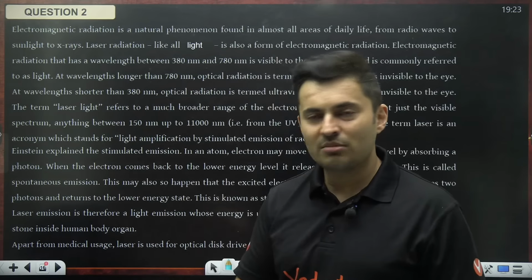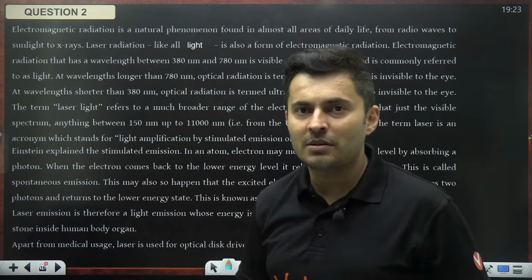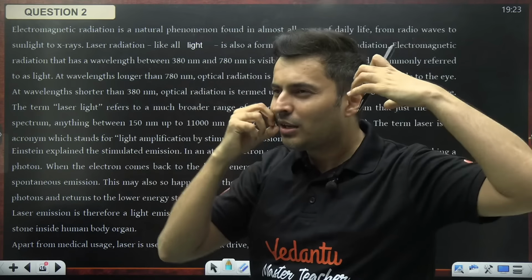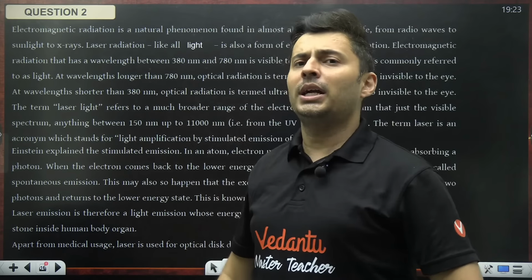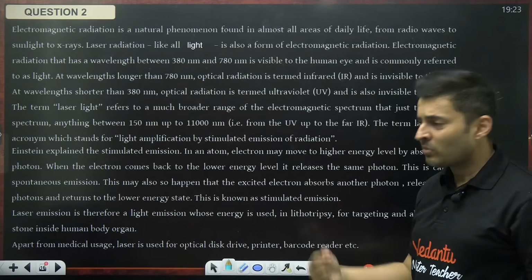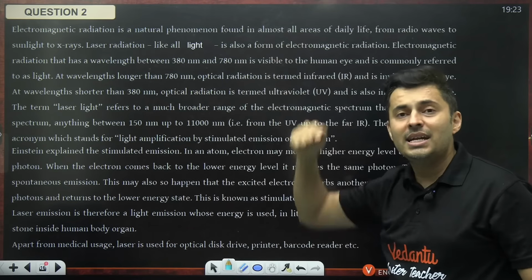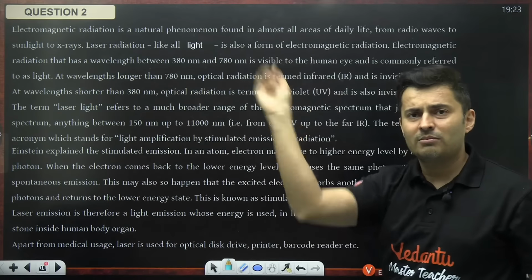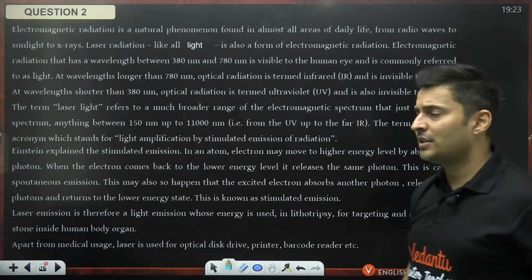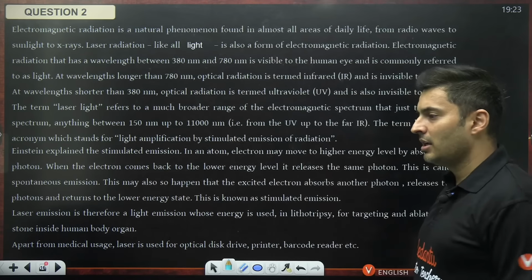Imagine you ate one chocolate, a lollipop, something. You got very excited. But then you bit it. Two parts have happened, and two photons came. That is what has happened over here. The electron got excited, and when it gets de-excited, in that de-excitation process, one photon came, another photon came in the transition. So there were two transitions happening. That is called stimulated emission.